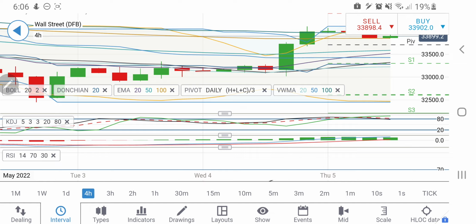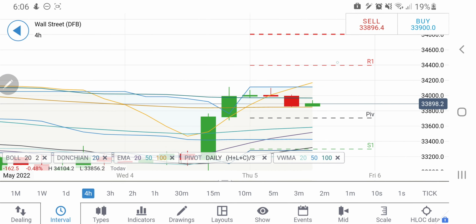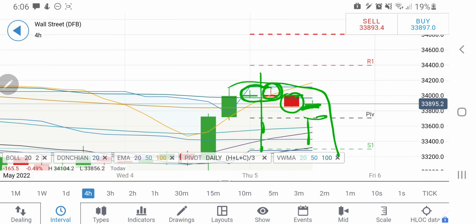On the 4-hour chart, similarly, see, this is where the reversal has started. We have seen the first red candle, and now it may probably try to break this zone at 33,850, and we may see it replicating this move. Probably if it continues to drop below 33,750 levels, we may see a sharper drop which will try to take it towards 33,400 and 33,300 zones.